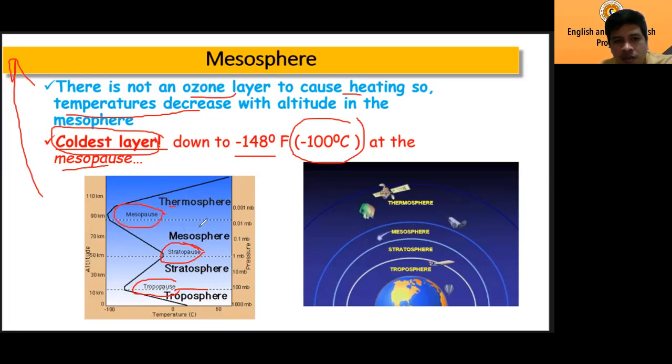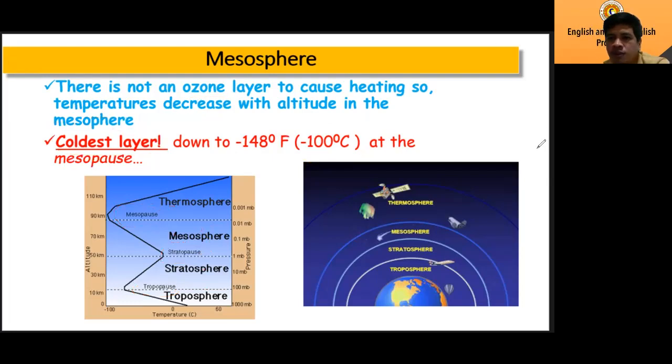Okay, so if you go higher from the mesosphere going to the mesopause, the temperature is very, very cold at negative 100 degrees Celsius. Again, why, teacher? Why so cold? Because there is no ozone layer in this area, so there will be no particles that can move. Okay, that's the mesosphere, layer number 3. Okay, next.